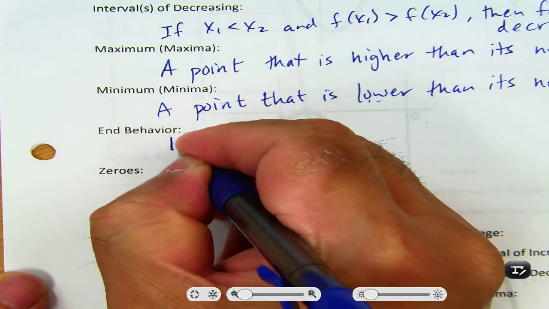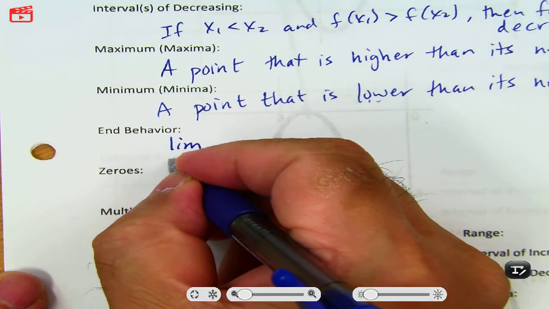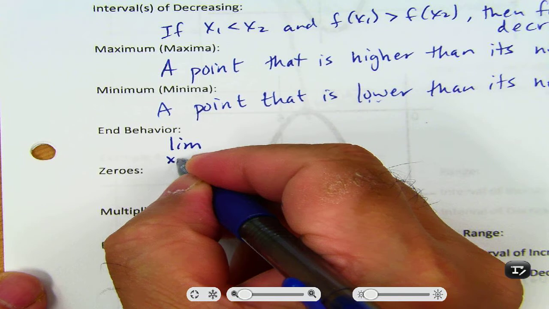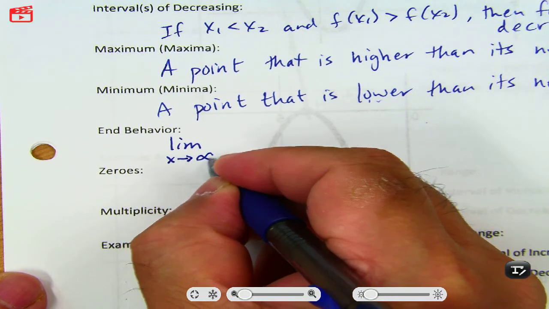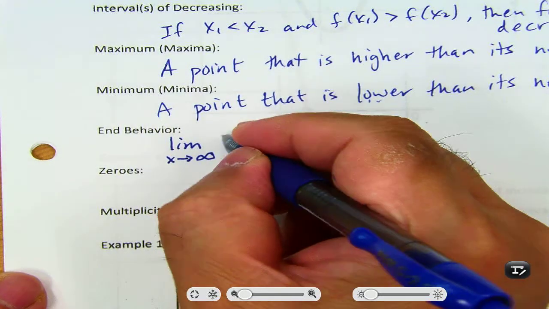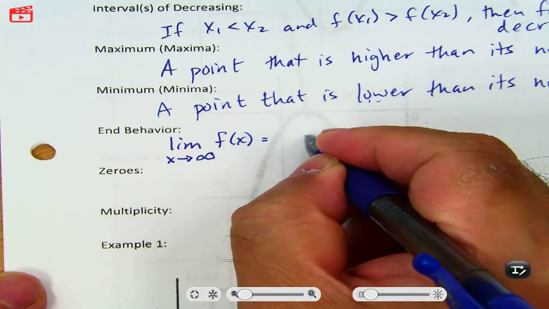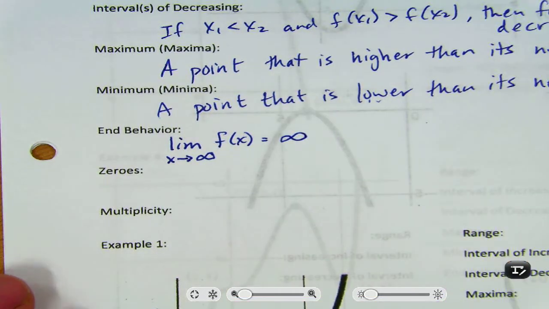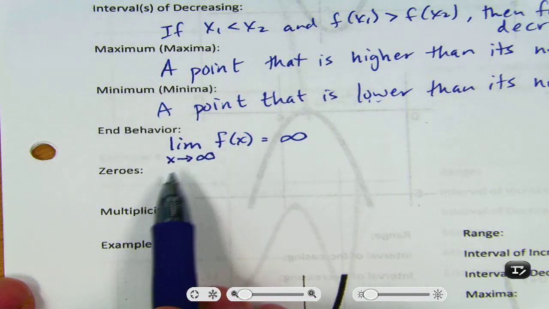These are the letters L-I-M, with a little x underneath, and there's an arrow pointing to the right, and I'm going to put the infinity symbol, and then the function. What does lim mean? It means the limit of the function f as x goes to infinity.